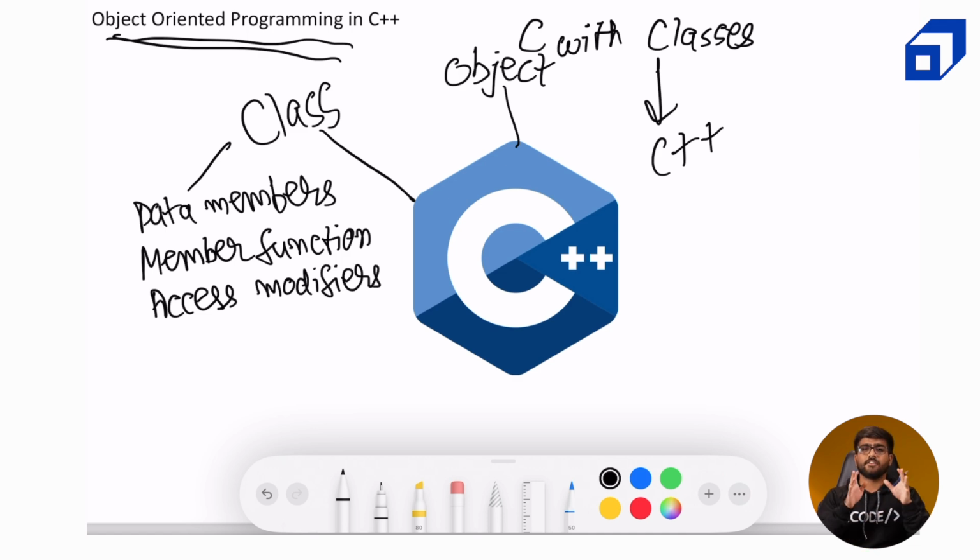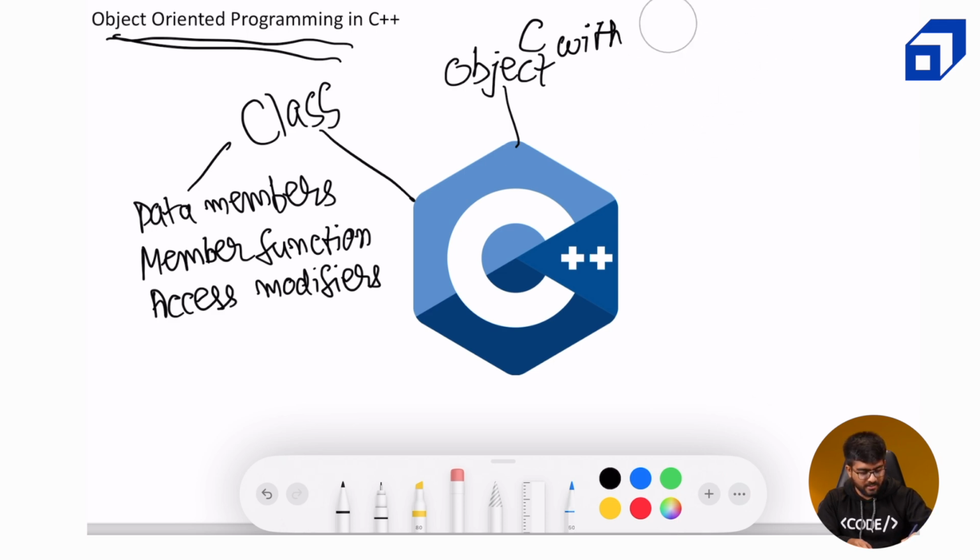Apart from that, there are 4 axes of object-oriented programming concepts. Let me just get rid of the history lesson. Okay, so now there are 4 main pillars of object-oriented programming, and these are similar in all the languages if the language is object-oriented. It can be Java, it can be Python, whatever language is OOP compliant, then it should have these 4 axes covered.